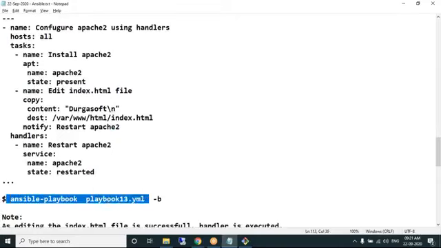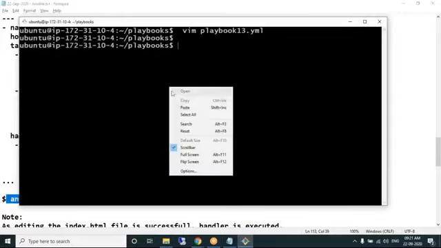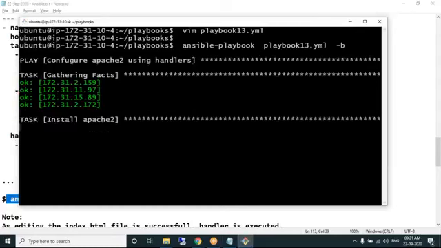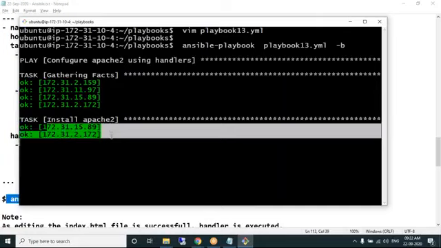Running the playbook. When you run the playbook, observe what happens. Installing Apache2, green color, that means Apache2 is already installed. Fine.